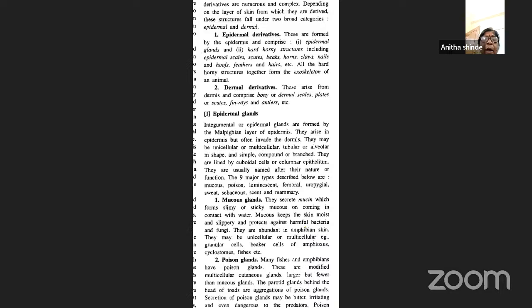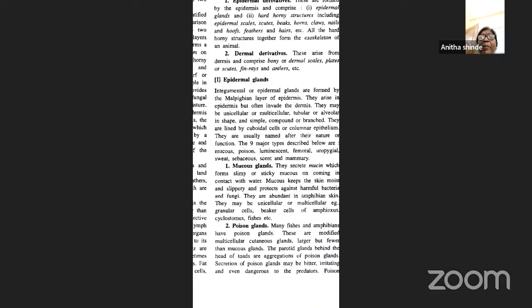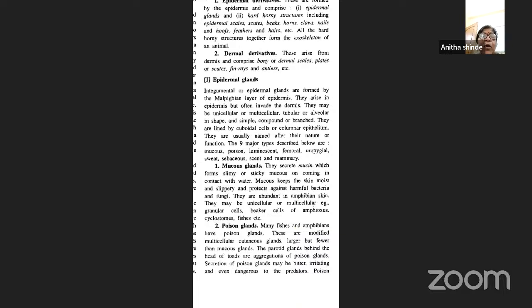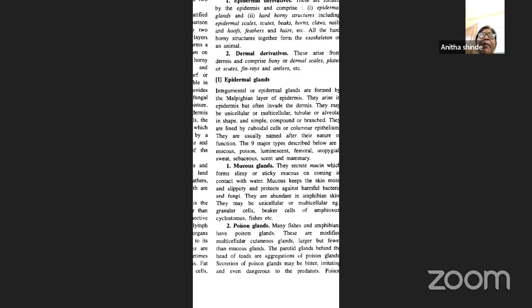Coming to the first one, the mucous glands. But first, we are talking in general about the epidermal glands. They are derived from the epidermis, that is, the Malpighian layer of the epidermis. Though they arise from the epidermis, they have their roots in the dermis. They may be unicellular or multicellular, tubular or alveolar in shape, and simple, compound, or branched. They are lined by cuboidal or columnar epithelial cells. Now we'll see the different types of epidermal glands, or epidermal derivatives, present in different animals.